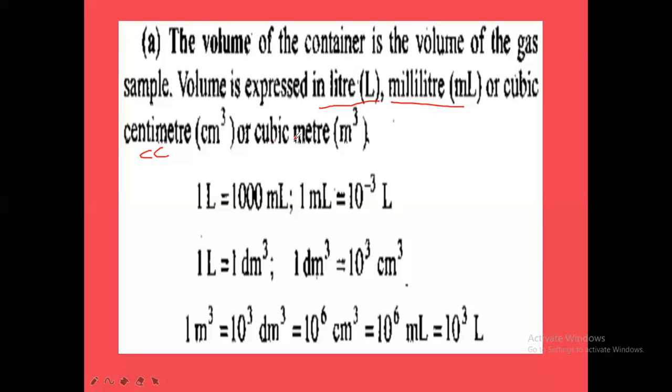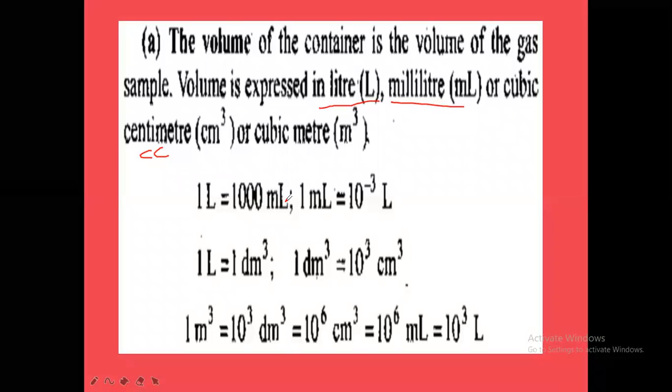Cubic meter, cubic centimeter. Anyone, we can use as what? The unit of volume. The units of volume are what? Liters, milliliters, centimeter cube, meter cube. Okay. Now, which is the MKS unit or SI unit here? This one. Meter cube is the SI unit. And what is centimeter cube? CGS unit. So the CGS unit of volume is centimeter cube, and the MKS unit is meter cube. That point, keep in mind.